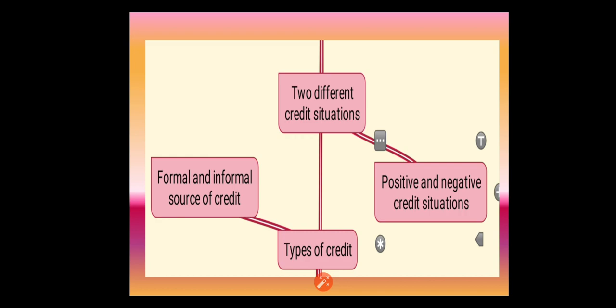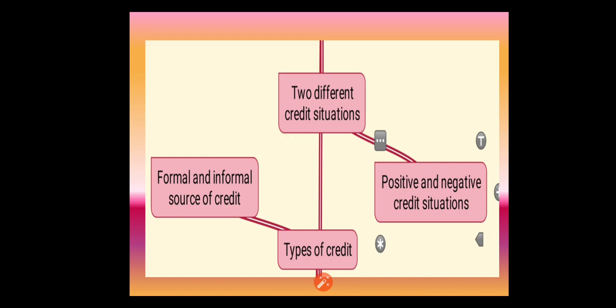Now, we will see the examples. The examples of the formal source of credit are banks, cooperatives, regional rural banks and self-help groups. For the informal sector, the examples are merchants, traders, moneylenders, landlords, friends, relatives, employers, etc.